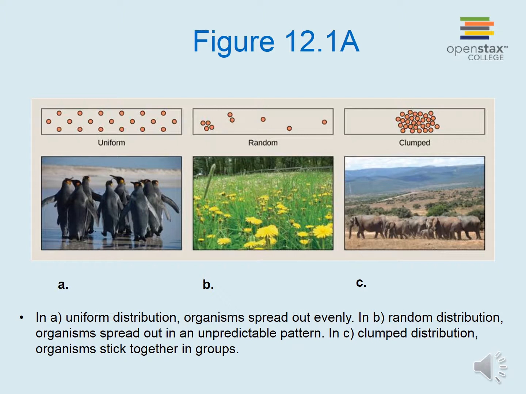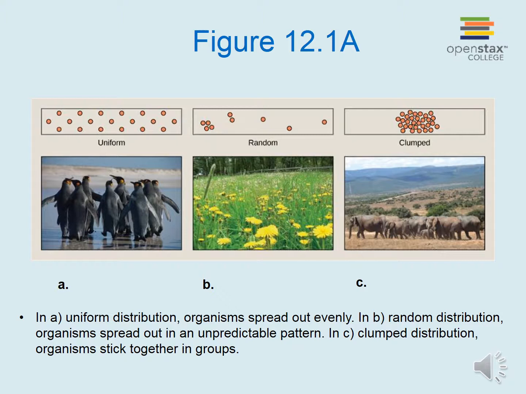In random distribution, organisms spread out in an unpredictable pattern. In this case, we see dandelions with no equal spacing between them. You've got some plants that are closer together and some that are further apart, depending on where a seed has